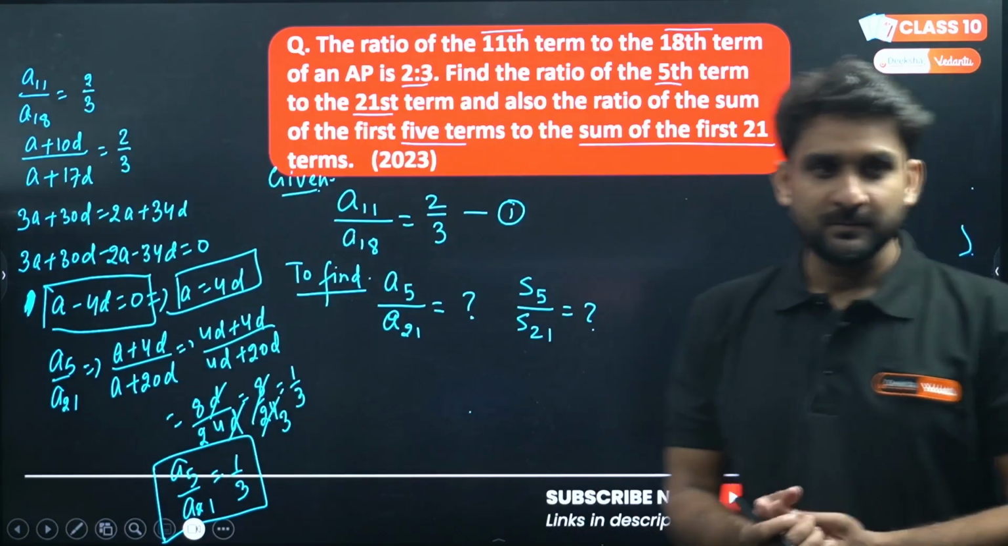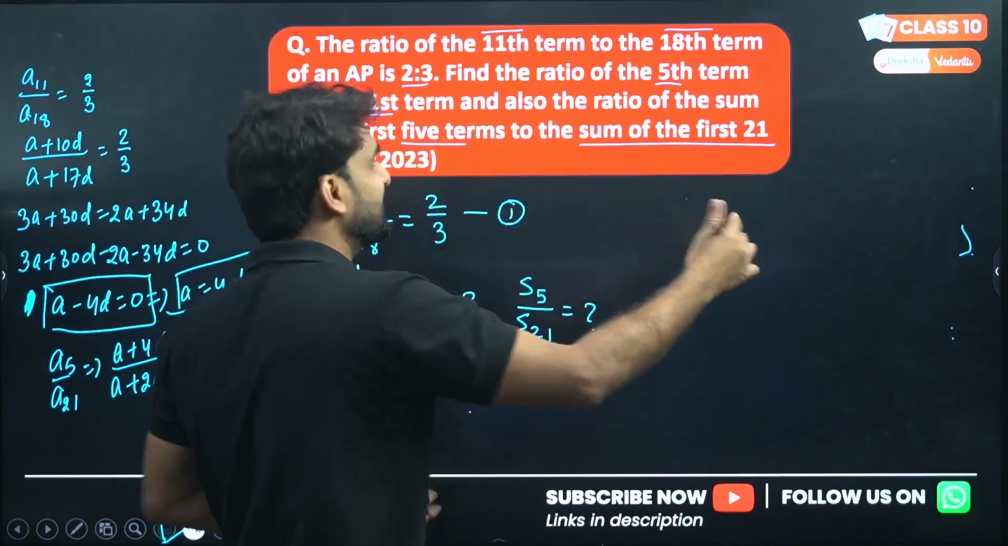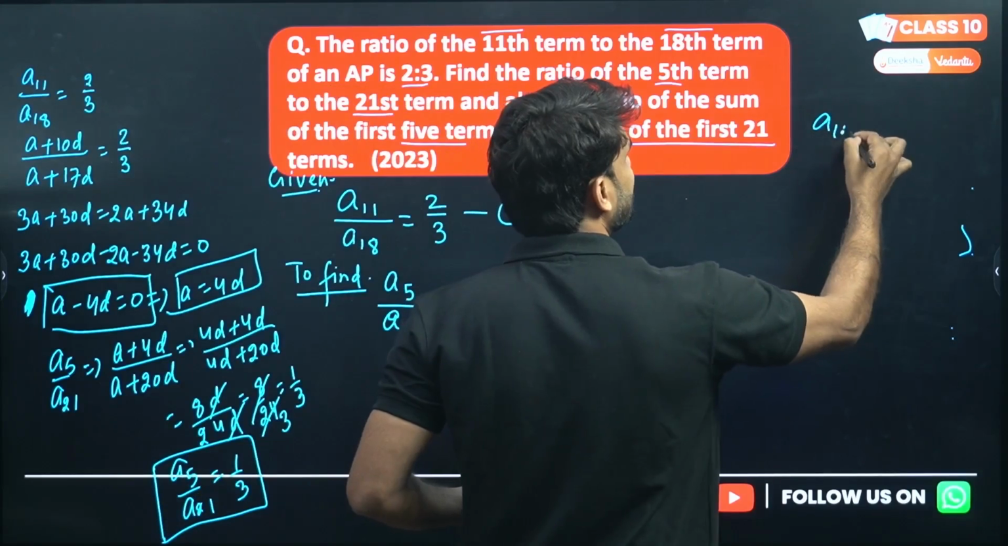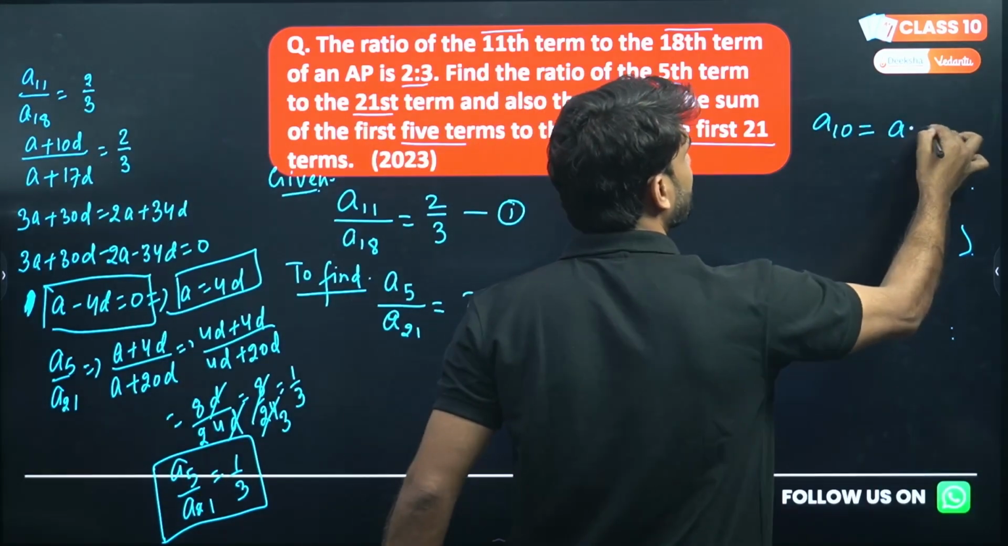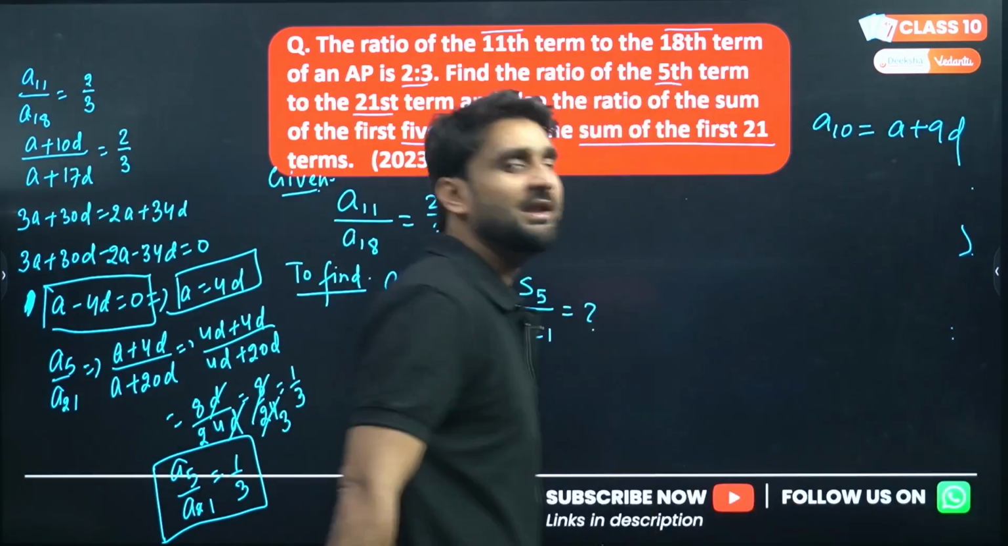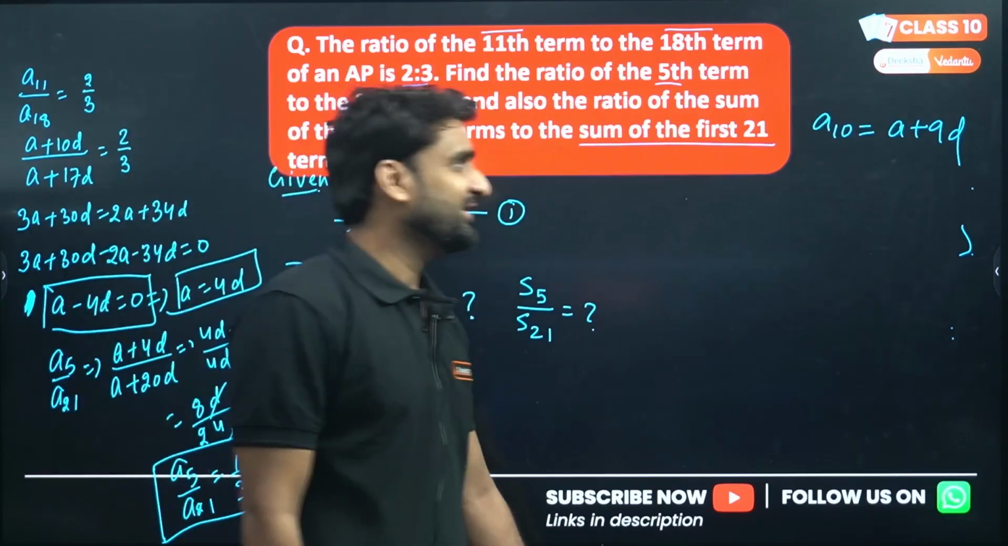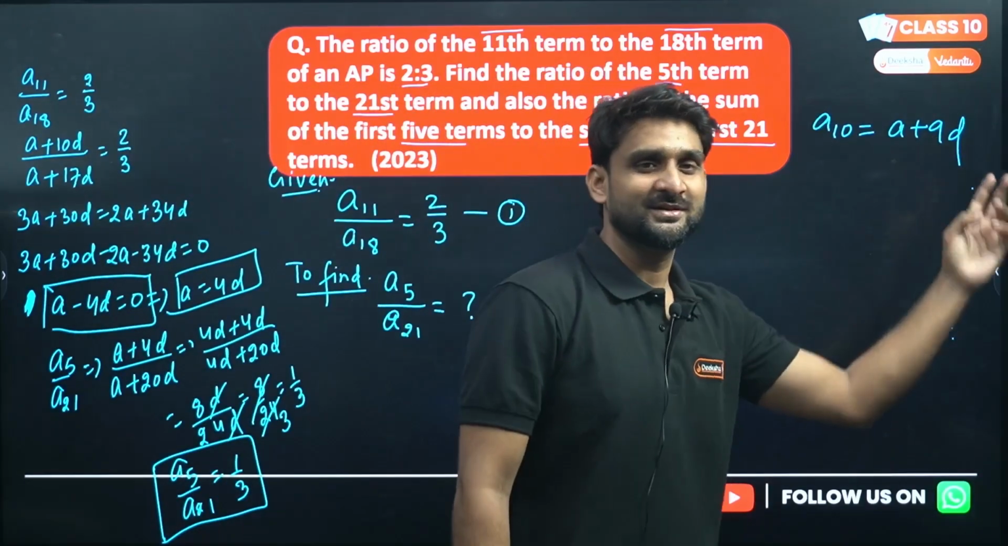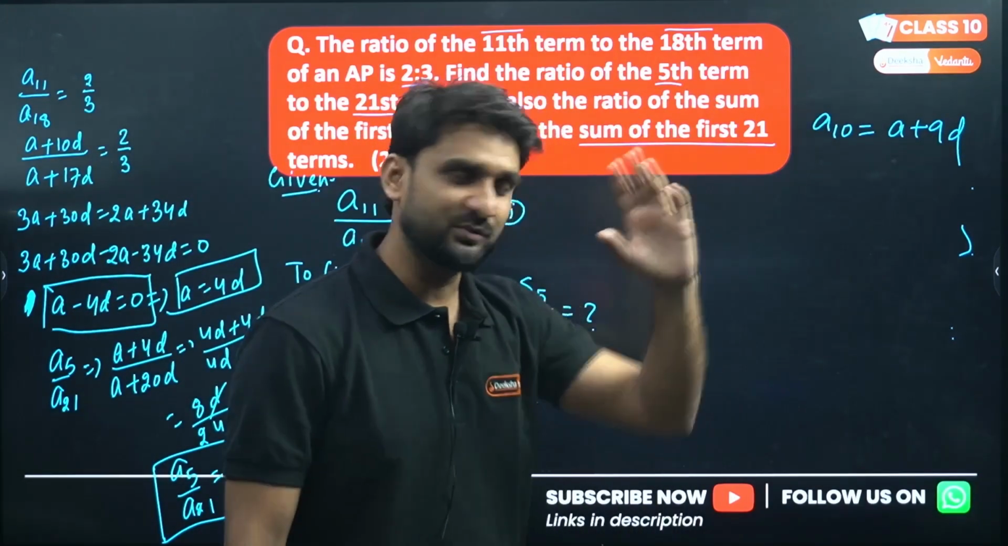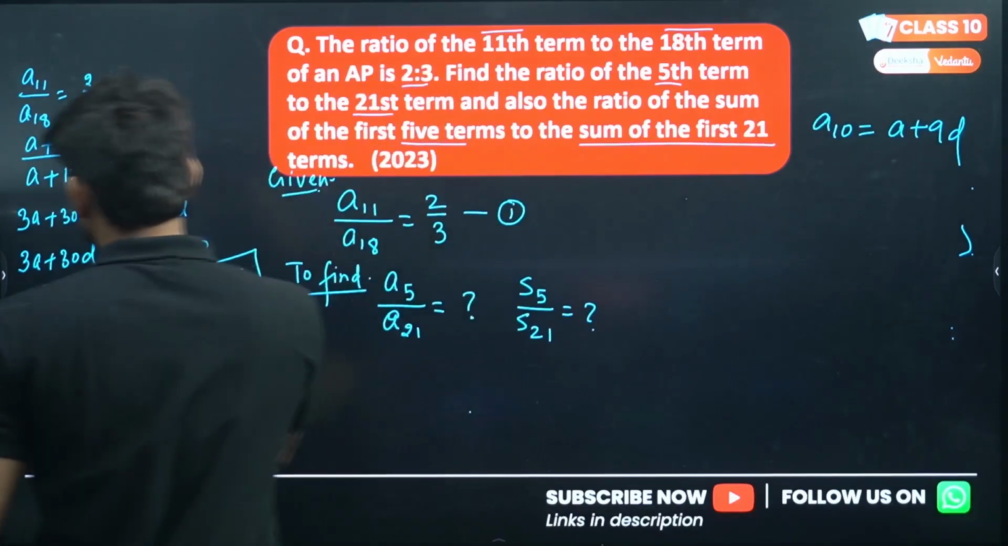Hope you have understood. So the magical thing is this: if we want to find the 10th term, the formula will be 9D, one less. If you remember this, AP will be very easy. This is very magical.